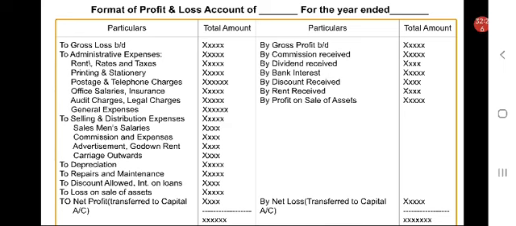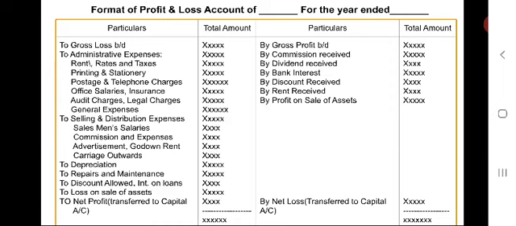Right. While preparing profit and loss account, some important points regarding profit and loss account are to be known. Salaries, interest, discount, rates and taxes, carriage and freight, commission, bad debts, depreciation, and so on and so on.